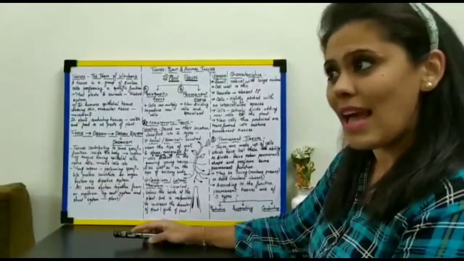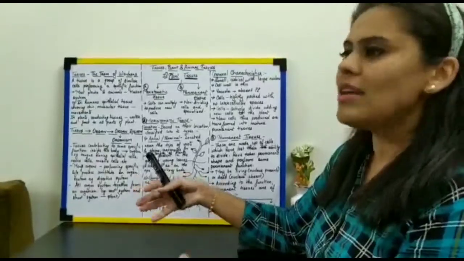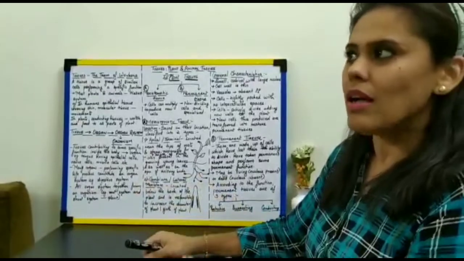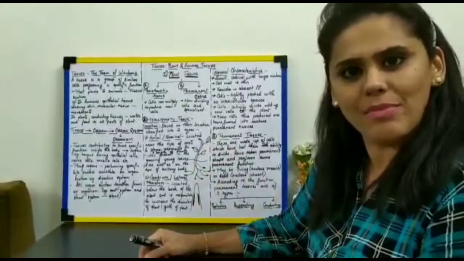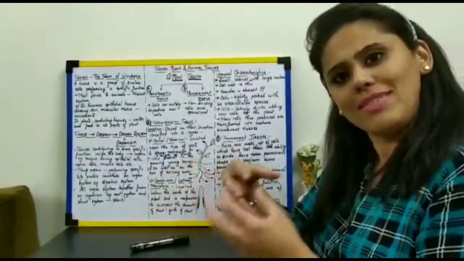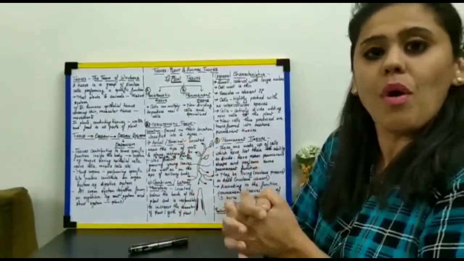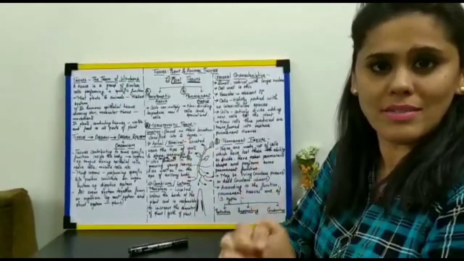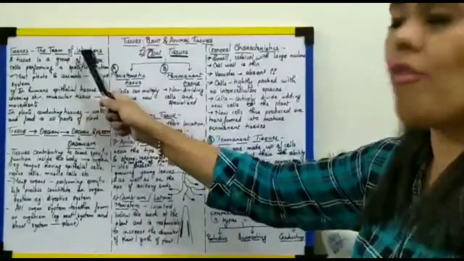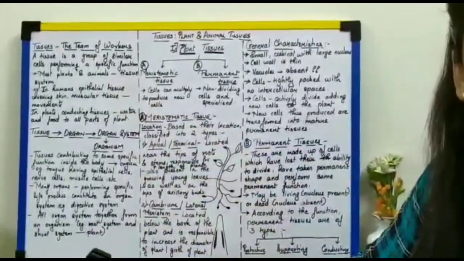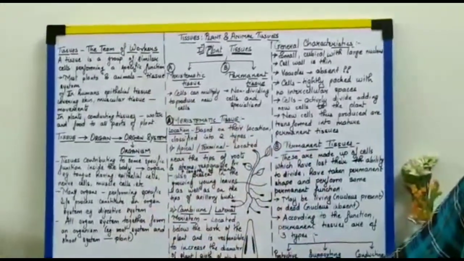Cell is the basic structural and functional unit of life. That means all life begins from the cell. All the functions are performed inside the cell. The structure that we have is formed because of the cell. Now the group of these cells together form a tissue. Now if you want to define tissue, what is a tissue? Tissue is nothing but a team of workers. What workers are we talking about? The workers over here are none other than the cells.